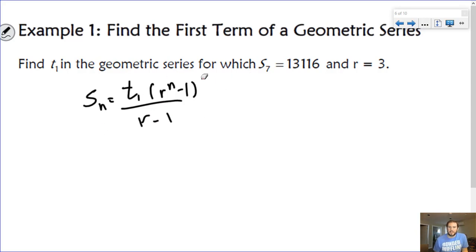So now we're going to take the information that I know here and solve for t1.